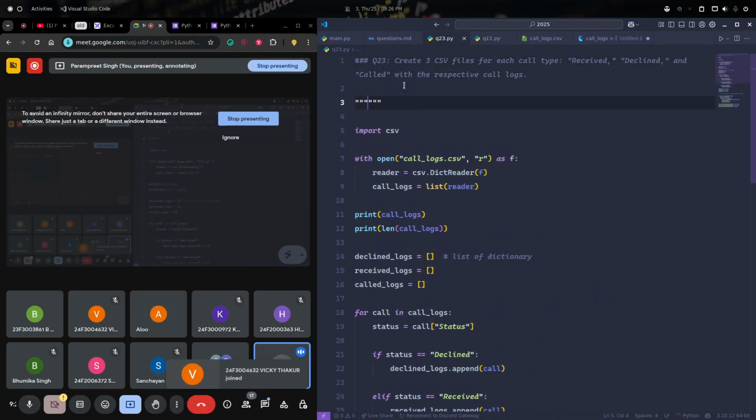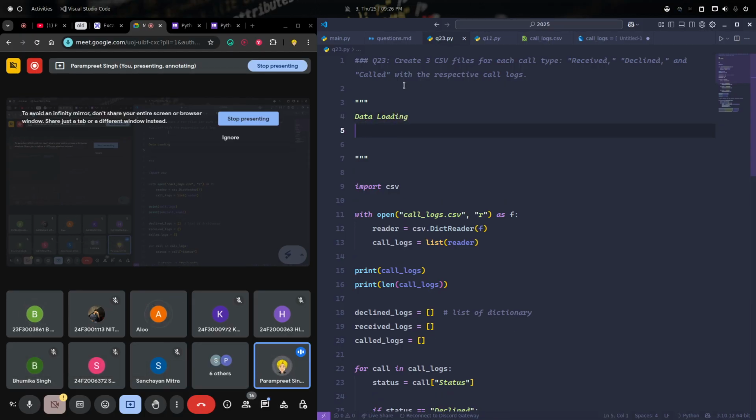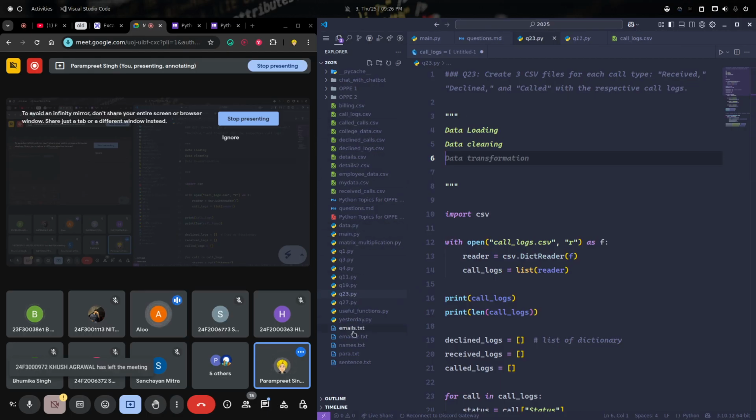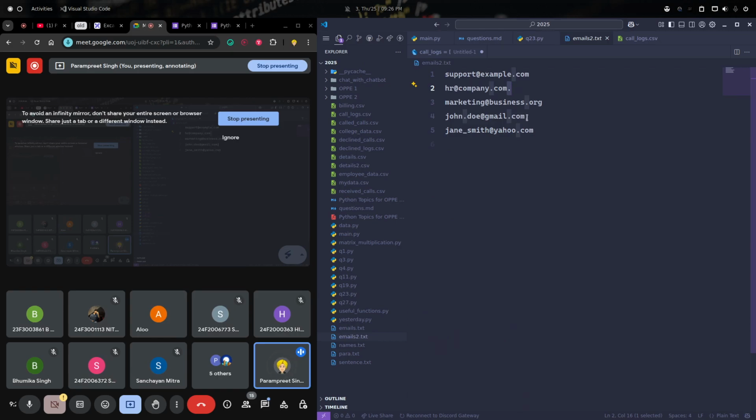I'll tell you a very basic pipeline, very basic steps. First we load the data, data loading. Then we clean the data. What is data cleaning? Remember I told you about null values and other values also, like this full stop, these outliers.